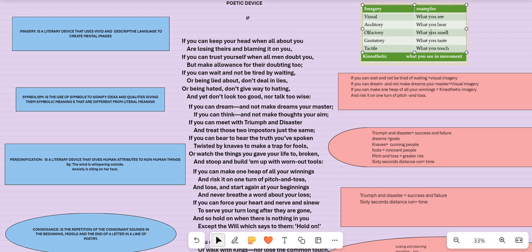For example, when we say a rose, it can be taken as a symbol. The very word rose can be considered as a symbol. It represents love. Now, the very rose has got a literal meaning. The literal meaning of rose is that it is a flower. It's a type of flower. But when it is red rose, it stands for love.